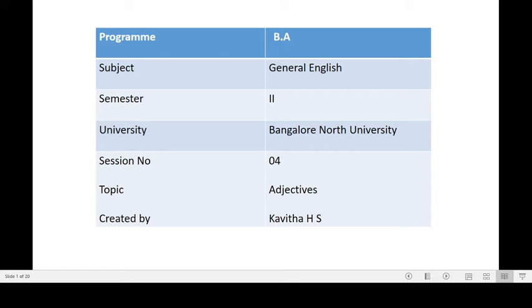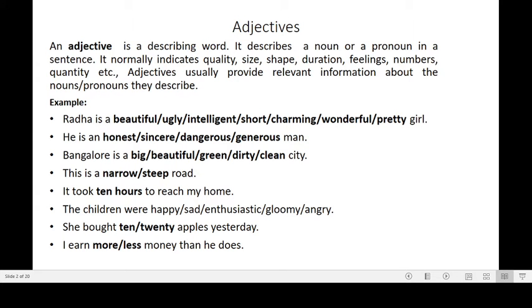In this session, we are going to discuss one of the grammar components, adjectives. Now let's understand what an adjective is. An adjective is a describing word. It describes a noun or a pronoun in a sentence. So you must understand that adjective is a describing word.